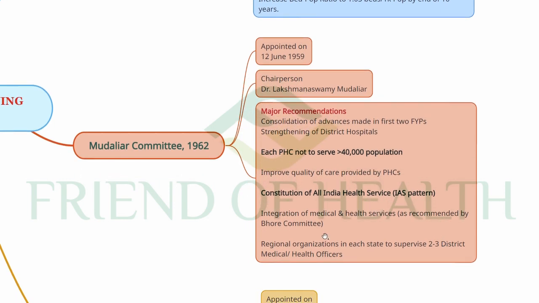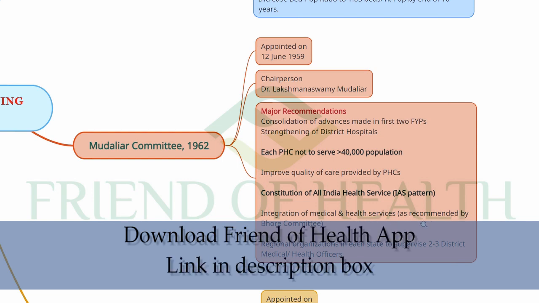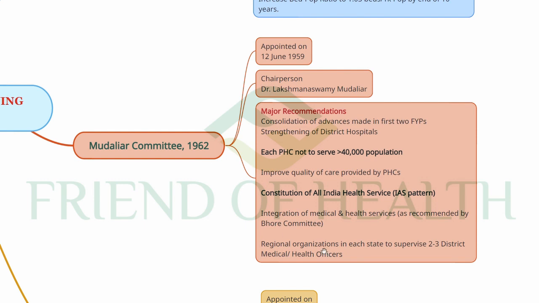And integration of medical and health services, as recommended by the Bhore committee, that integration is also recommended by the Mudaliar committee. And regional organizations in each state to supervise 2 to 3 district medical or health officers. So that was another recommendation. Here you have to note All India Health Services in the pattern of IAS, and not to serve more than 40,000 population. That was the major recommendation by the Mudaliar committee.